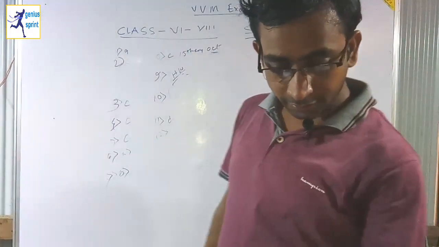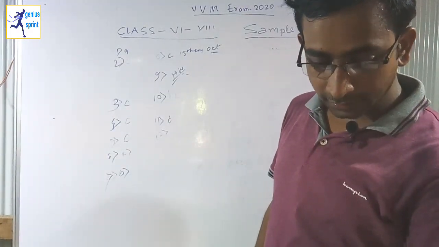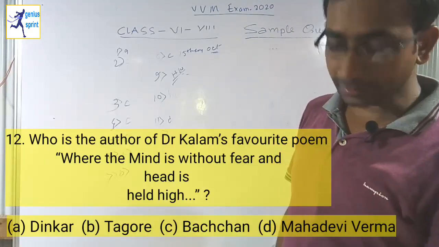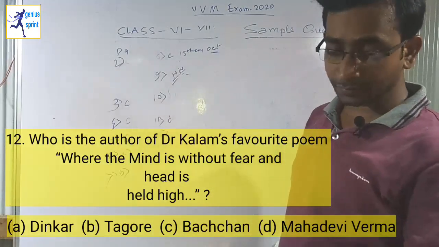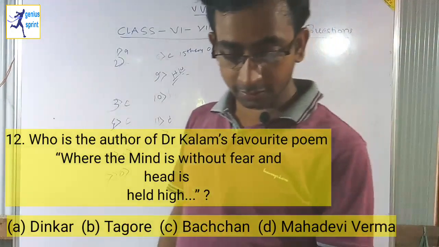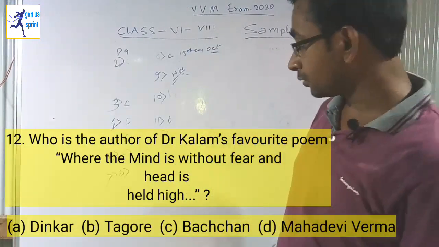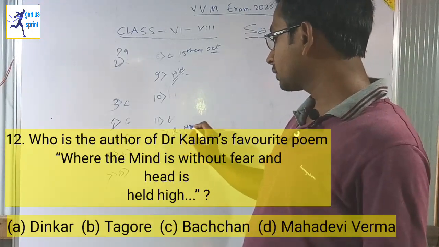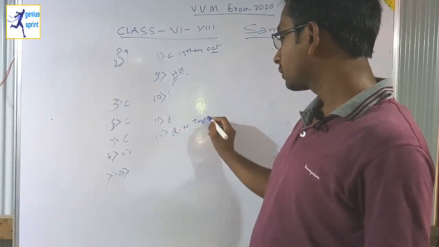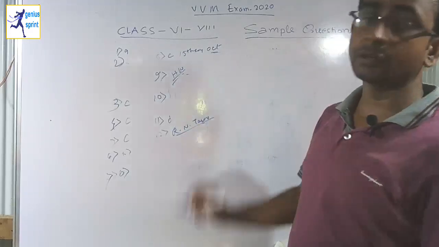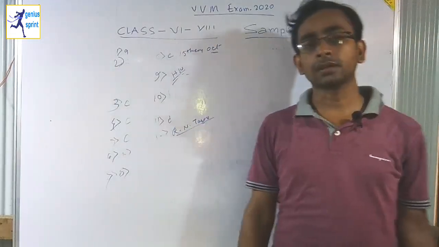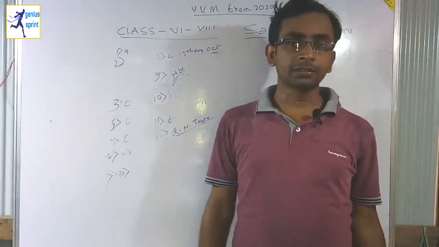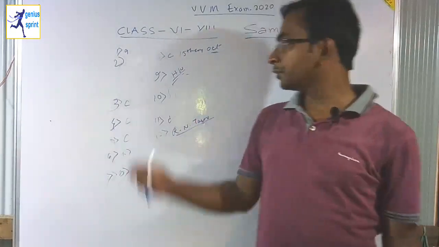Okay, so now it is question number 12. What is question number 12? Who is the author of Dr. Kalam's favorite poems? So I think it is Rabindranath Tagore. Yes, Rabindranath Tagore was the favorite poet of Dr. APJ Abdul Kalam. So here I have done 10 questions and gave you homework.